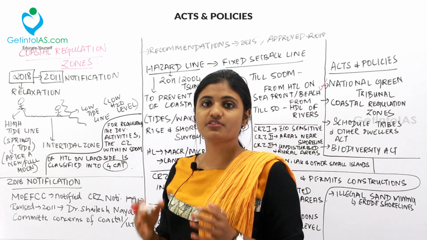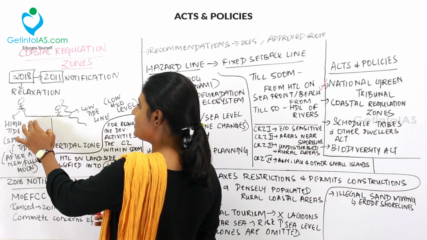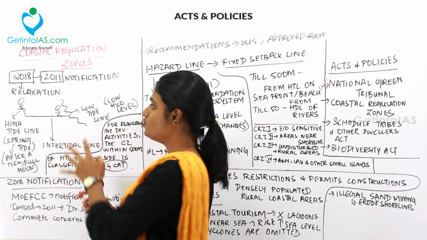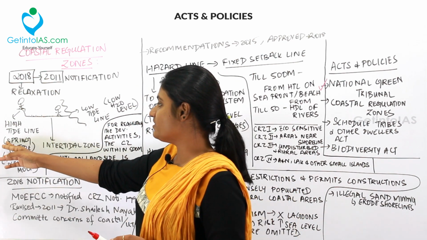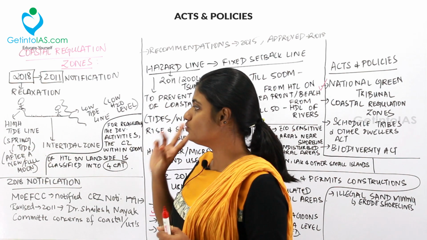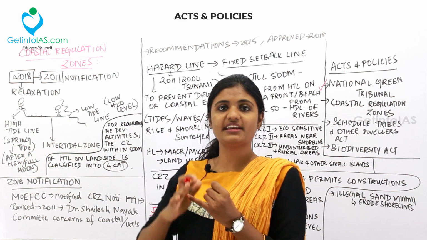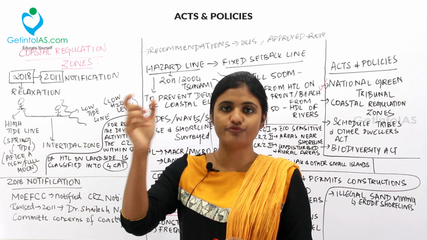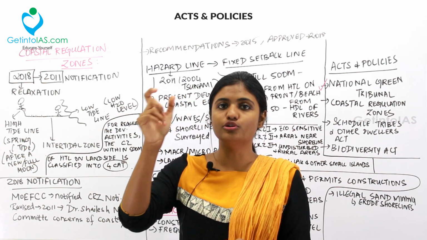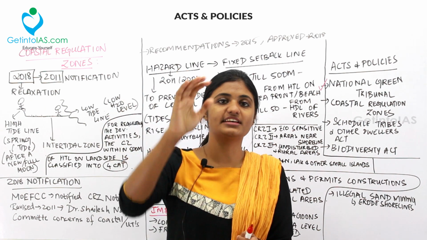So there are two types of tide lines. This is the high tide line and this is the low tide line. You can see this area of high tide line. So this high tide line happens when there is a spring tide. So there are two types of tides, right? One is the neap tide and the spring tide. So the spring tide will occur after a new or a full moon. So after a new or a full moon, there is a high tide called the spring tide.